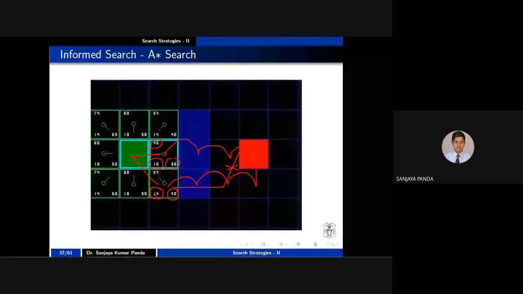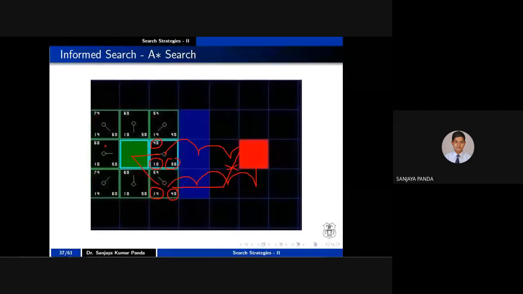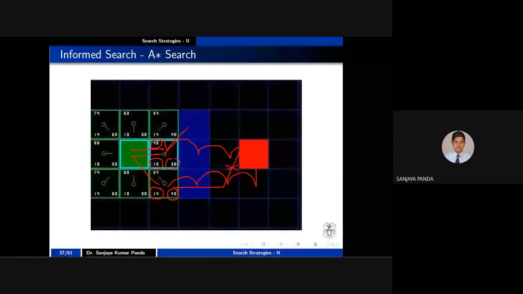Similarly, you explore all the neighbor nodes only. Once you explore the neighbor nodes, which value is minimum? If you see, these values are 74, 60, 54, 40, 60, 74, 60, and 54. Which value is minimum? 40 is minimum. So I have to move from this node to its neighbor node, right?